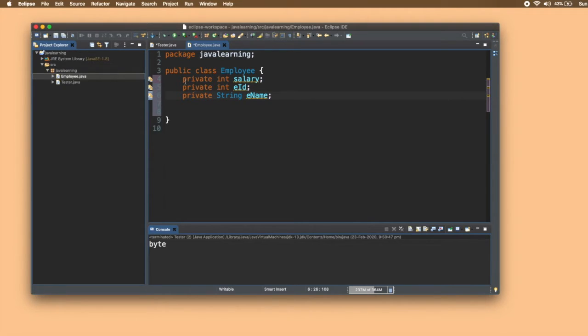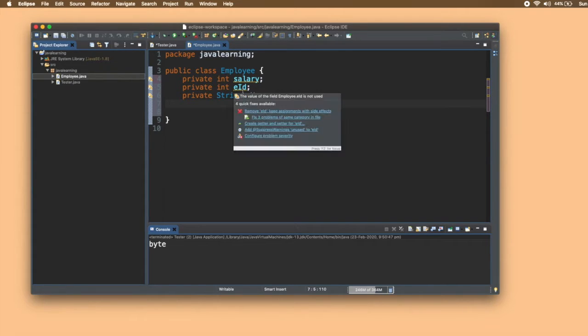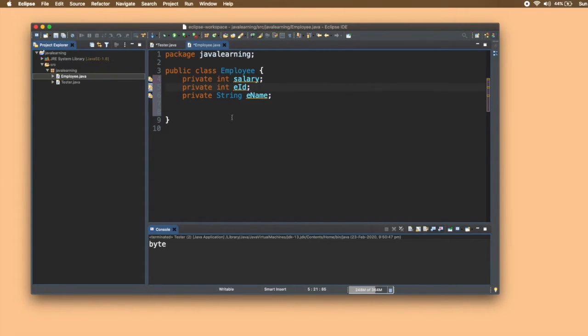Now, why are these variables private? Why have I taken these values private? Because I don't want any other person to change the salary, EID or name of the employee. So if I declare any variable private, it will not be accessed outside the class, right?